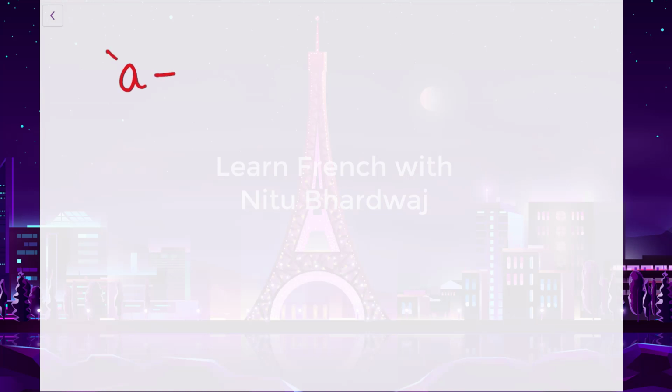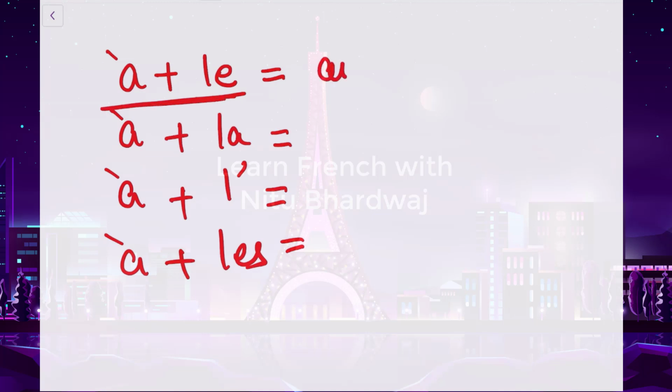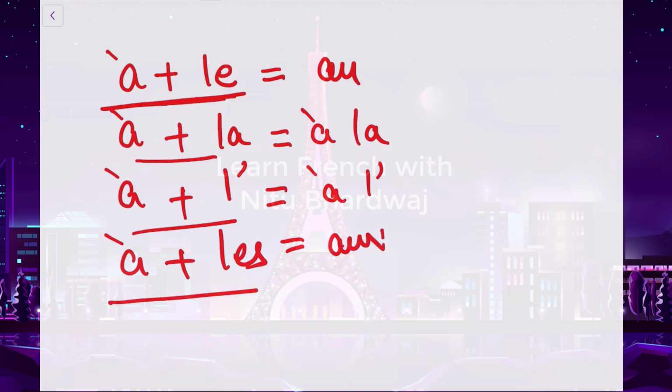We have to add à with our definite article. So there are four definite articles: le, la, l', and les. So we add them to our preposition à and we will get our les articles contractés. So I'm going to write here. À le will change into au. À la won't change. It will remain the same. À l', again, won't change. À les will change into aux.